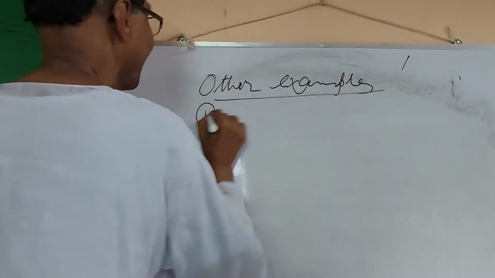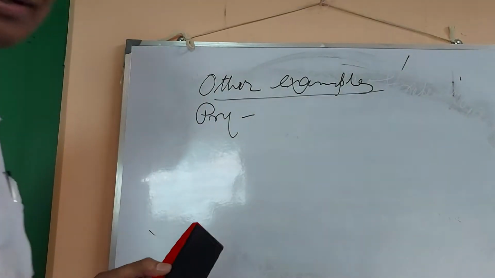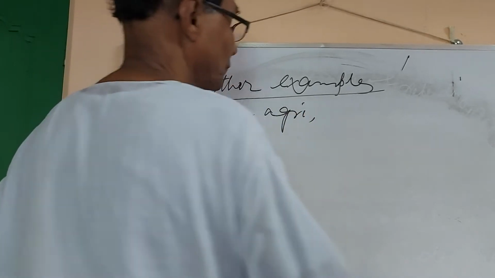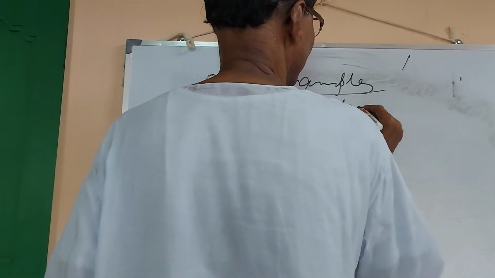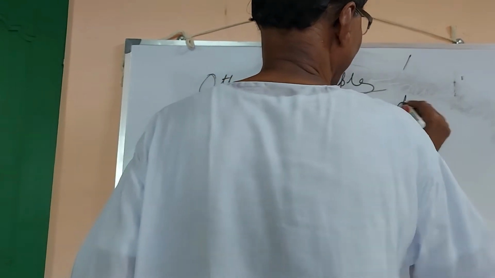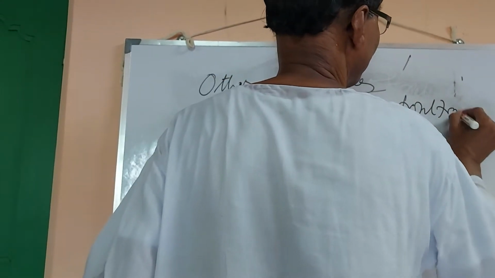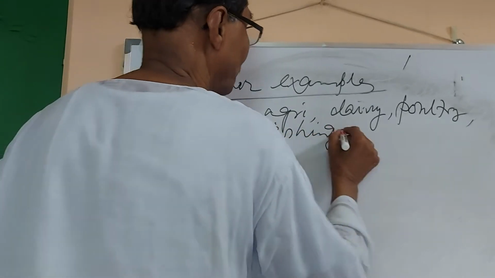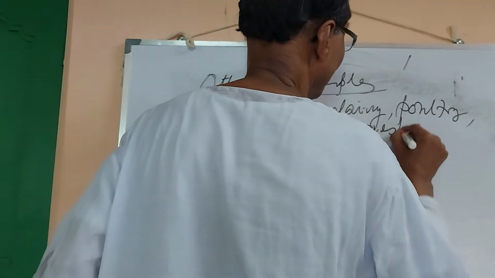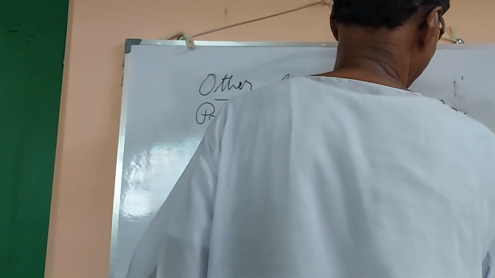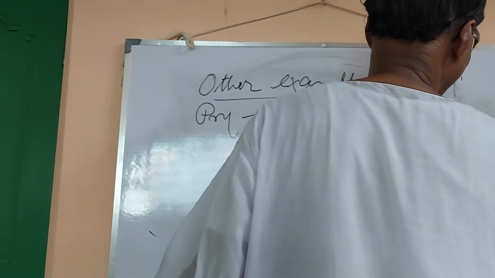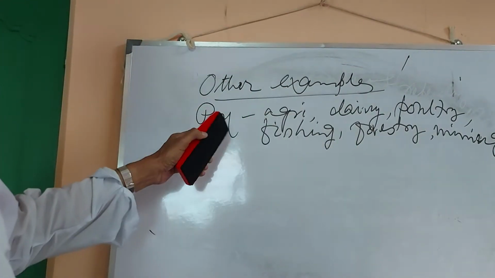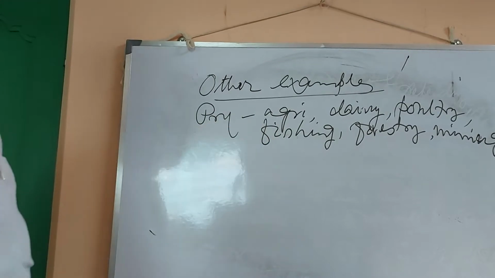Primary sector examples: first agriculture, then dairy, then poultry, then fishing, then forestry, then mining. All these depend upon natural resources. That is, these are the examples of the primary sector.